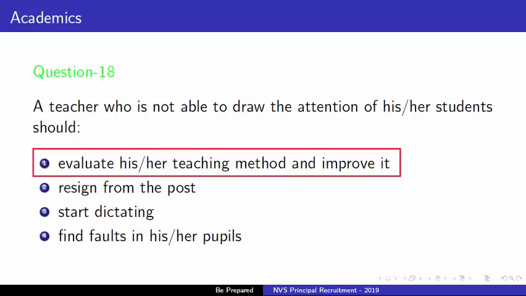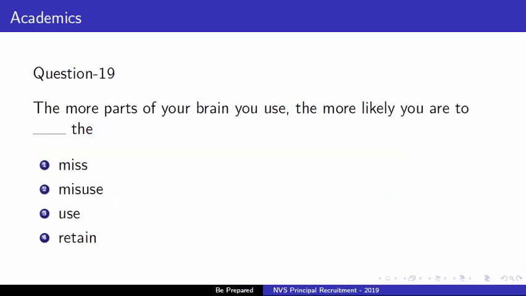Right answer is, a teacher who is not able to draw the attention of her students should evaluate his or her teaching method and improve it. So, option first is right answer.